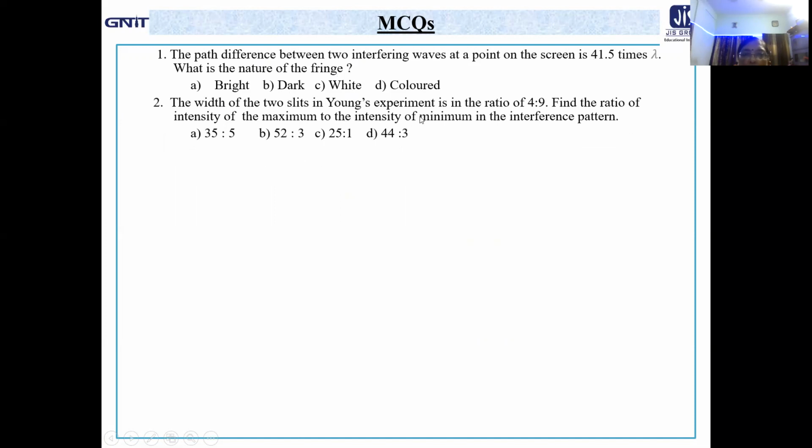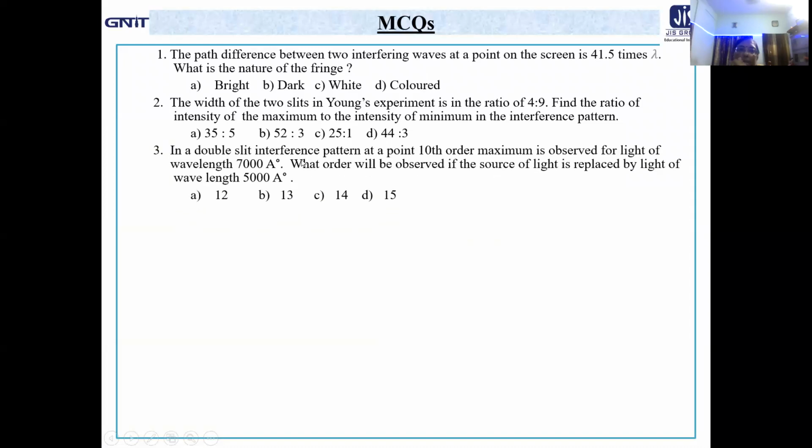The width of two slits in Young's experiment is in the ratio of 4:9. That means width proportional to intensity. So I1 by I2 equal to 4/9. Find the ratio of intensity of maximum to the intensity of minimum in the interference pattern. Now maximum intensity means A1 plus A2 whole square, and minimum means A1 minus A2 whole square. Now I1 by I2 means A1 square by A2 square equal to 4/9. So get the ratio of maximum to minimum. Do it at home. You will find the correct answer.